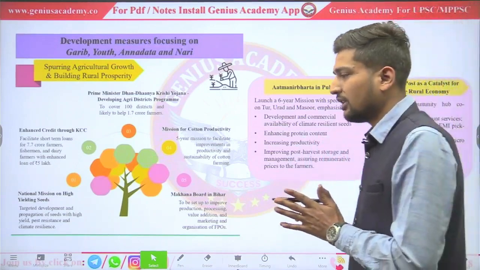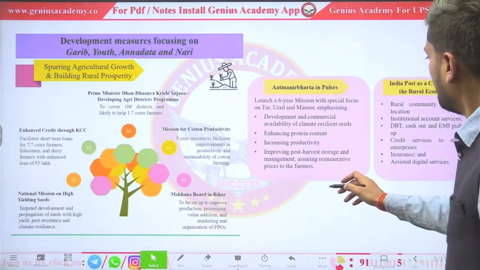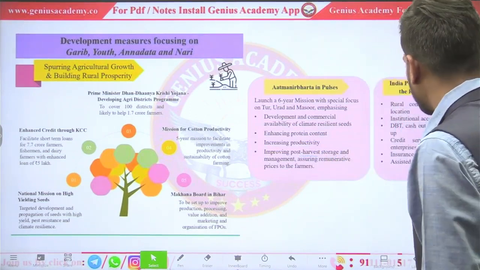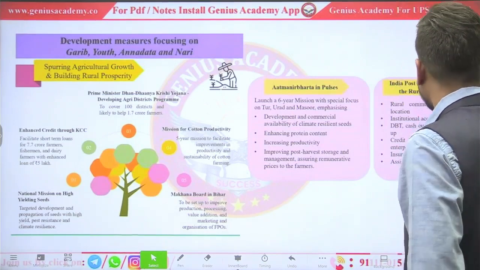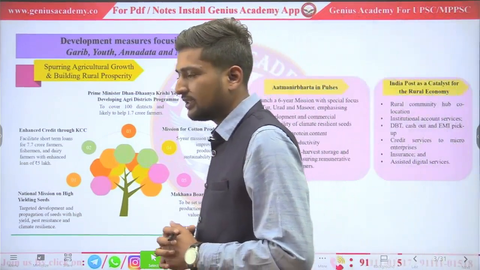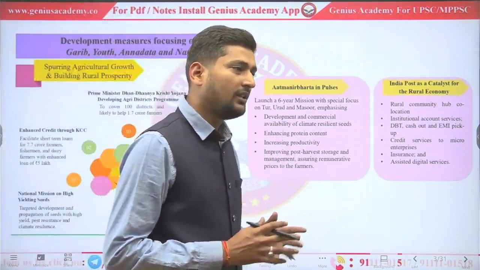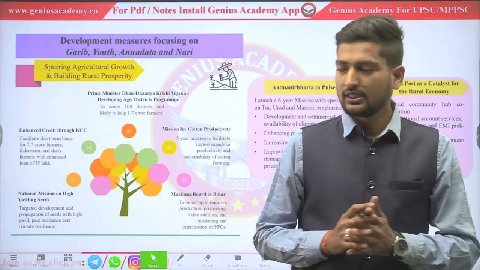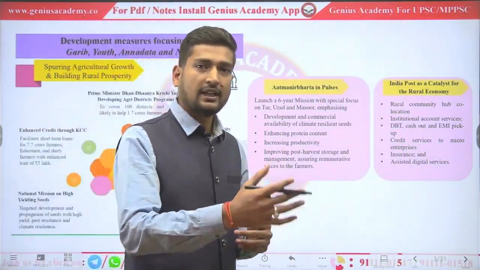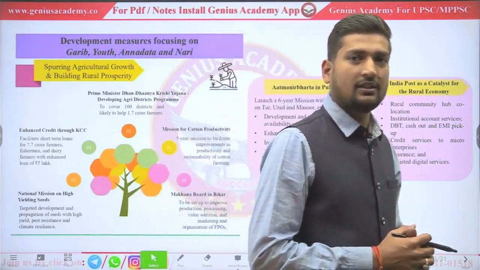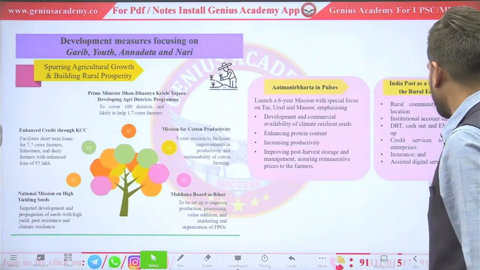Already our mandis don't have enough storage, so the government will provide funds for storage. India Post: the government will use postal services for the overall development of rural areas by engaging postal services in banking, insurance schemes, direct benefit transfer to farmers, and providing loans, insurance and digital services.